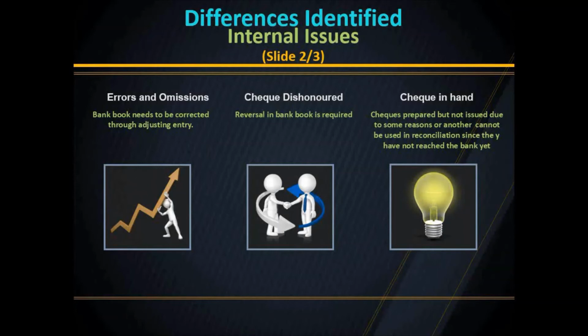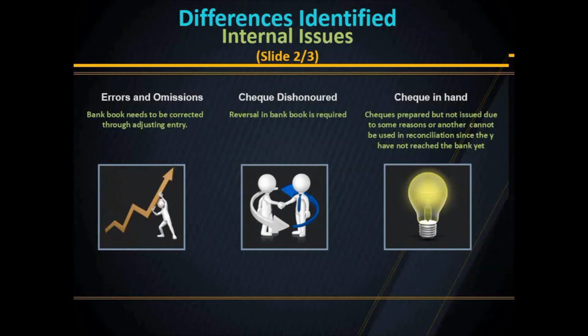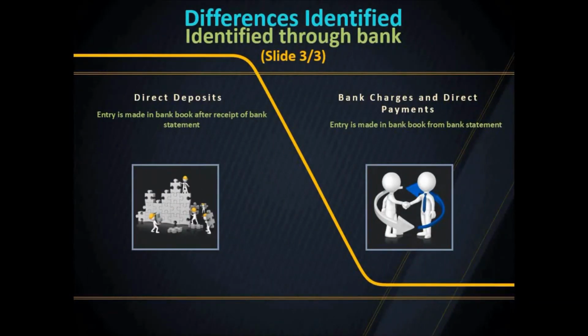The bank book needs to be corrected through an adjusting entry. For checks dishonored, reversal in the bank book is required because they will have no effect in the bank statement. Checks in hand, checks prepared but not issued for some reason, cannot be used in reconciliation since they have not reached the bank yet.